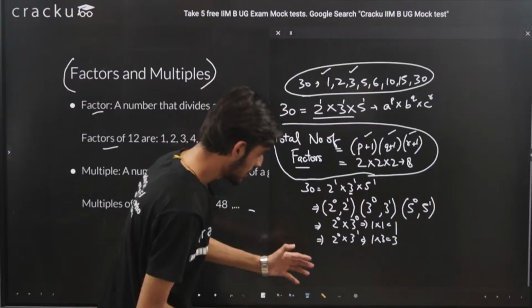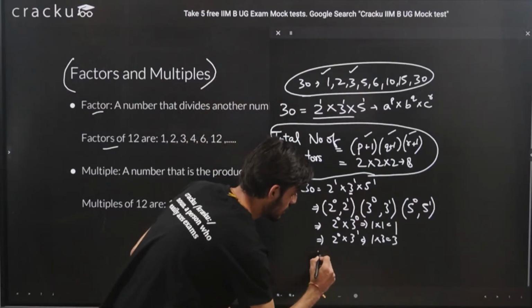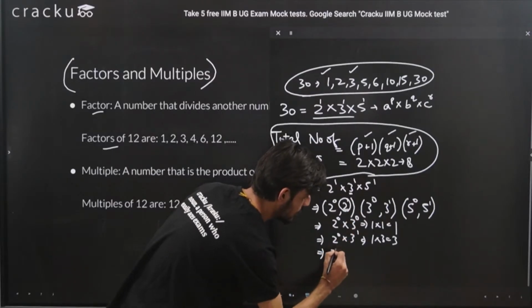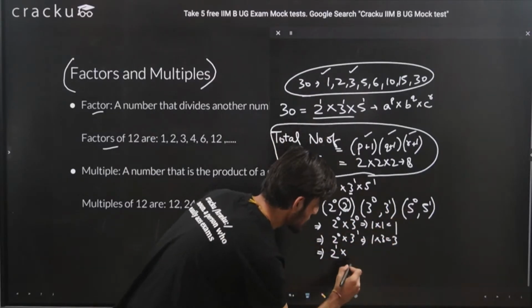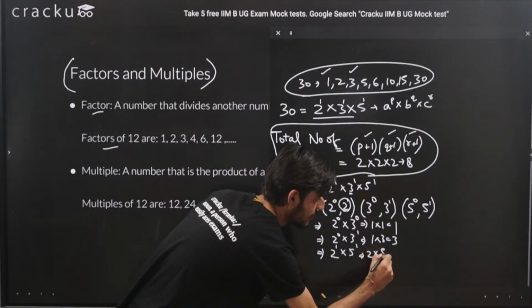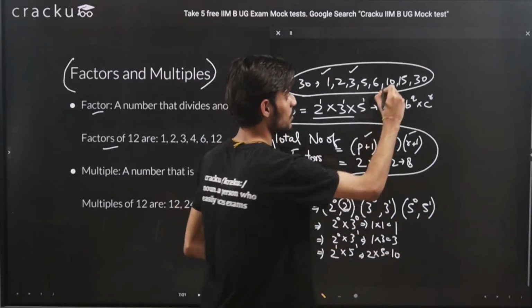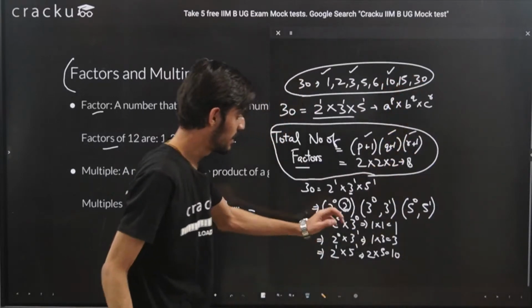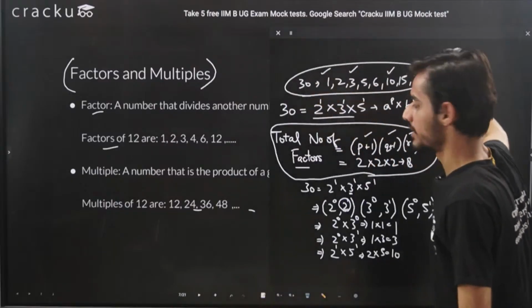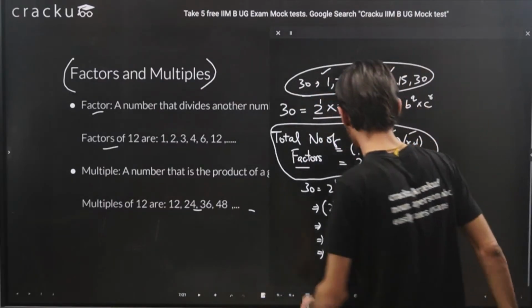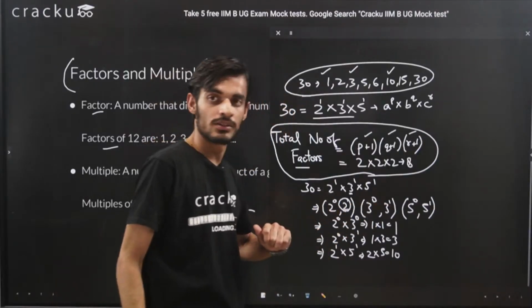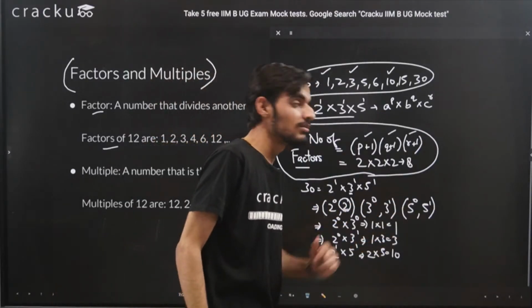I think I can write here, it will be visible. Okay, so let's take 2 raised to the power 1 from here and 5 raised to the power 1 from there also. Then it will come as 2 into 5, that is 10. So likewise you can check that by taking the values from these, you will be able to figure out all the factors. Essentially we are taking one value from this bracket, one value from this bracket, and one value from this bracket.